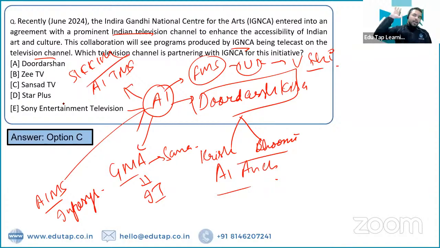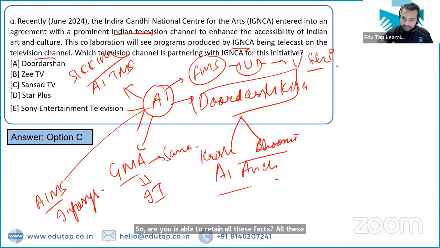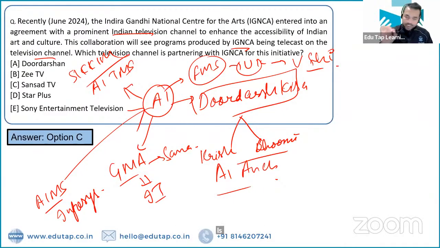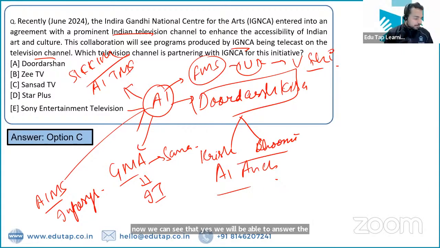So are you guys able to retain all these facts, all these numbers, all these names? Is this easy for you? क्या आप सभी का confidence level यहाँ increase हो रहा है? Please give me a thumbs up if yes. मुझे thumbs up देकर बताइए अगर आपका confidence level अब GA के अंदर improve हो रहा है. Now we can see that yes, we will be able to answer the questions in the exam by using these kinds of mind mapping techniques. Will you be able to answer the question in the exam?